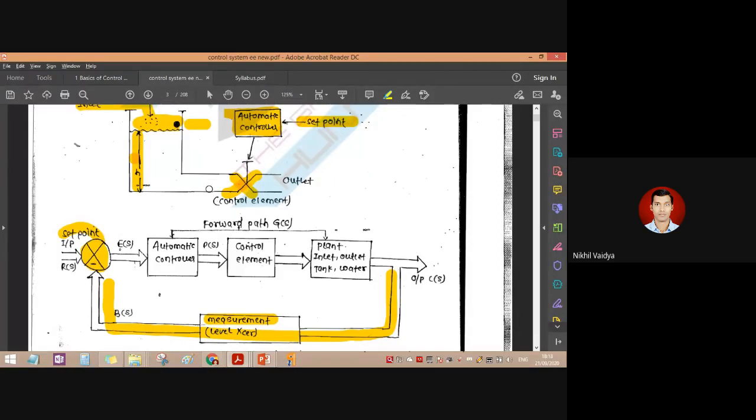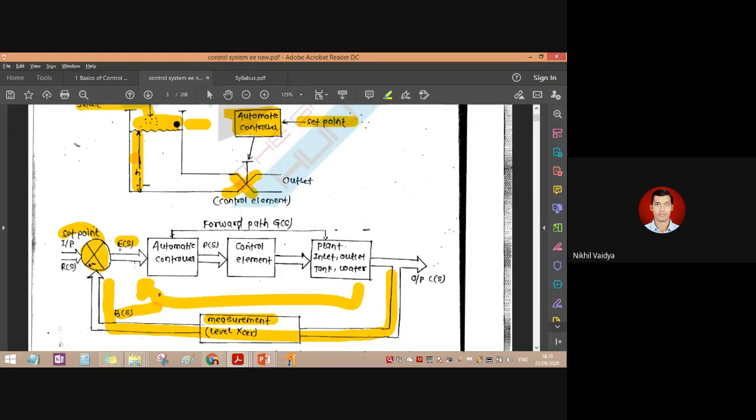A transducer is an element which converts a physical quantity or mechanical quantity into an electrical signal. So this is a measurement block we have here, and B of S stands for feedback input, and E of S will be the error. So this is the feedback which is coming out from this side.